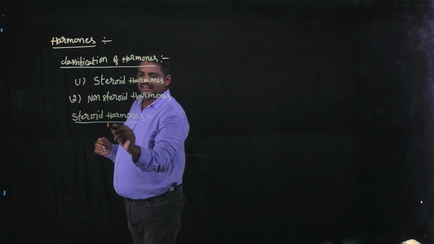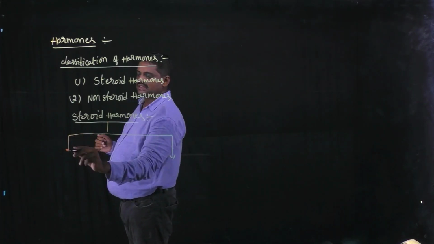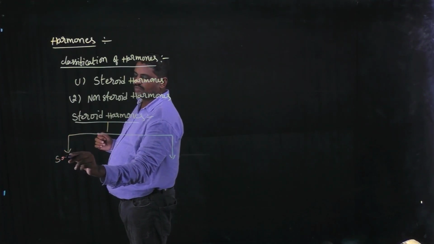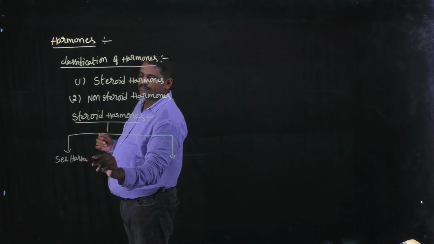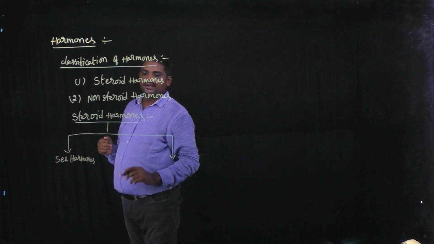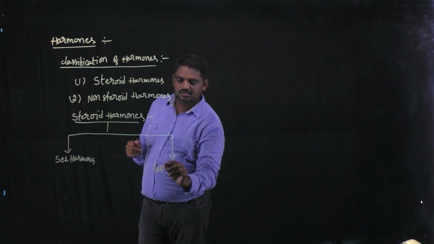First category is sex hormones. And second one is corticosteroids.